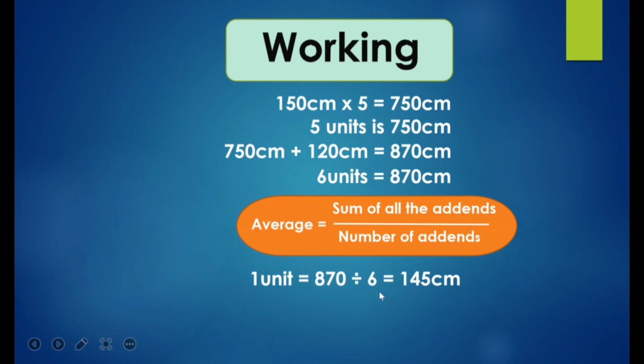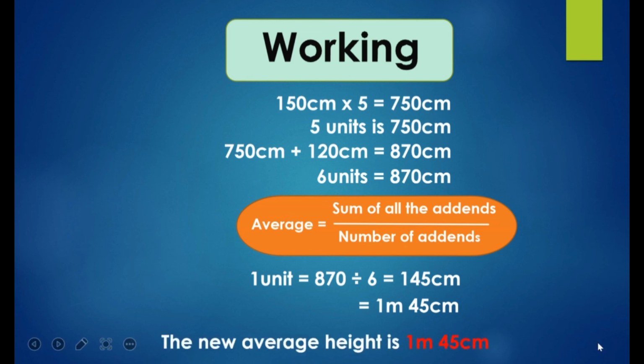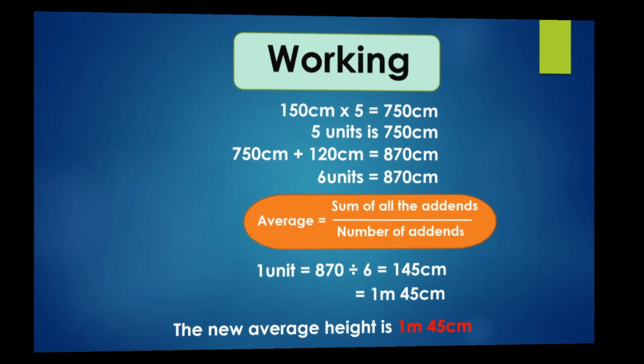Because in the question we are talking about 6 students, and 870 is the height of these 6 students. When you divide, you get 145 centimeter. How will you write this 145 centimeter? 1 meter 45 centimeter. You have to convert to meters also, so you get the exact answer. So the new average height is 1 meter 45 centimeter.